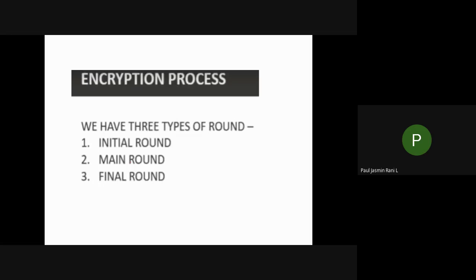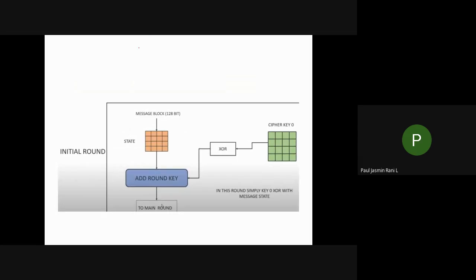Let's see what happens in your initial round. First, let us take the initial round. You all know that the initial round input will be your plain text, and you are only going to do the add round key. In add round key, you'll have the input as your plain text, and with that you have to do an XOR with your k naught.